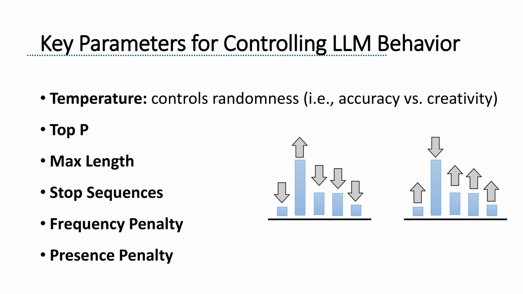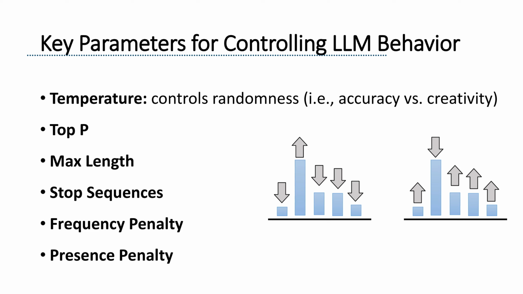But as you increase the temperature, the distribution flattens out, allowing the model to consider a wider range of possibilities. This makes the output more creative and varied, but also more random. It's like turning up the heat and watching the model explore less obvious options.